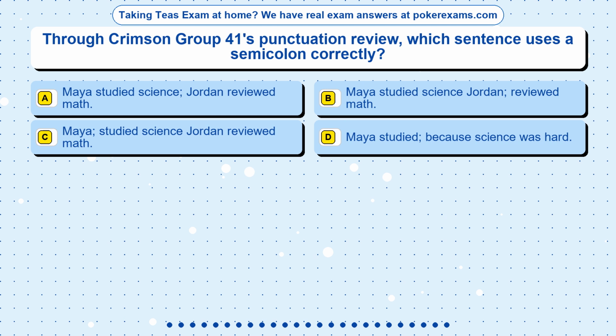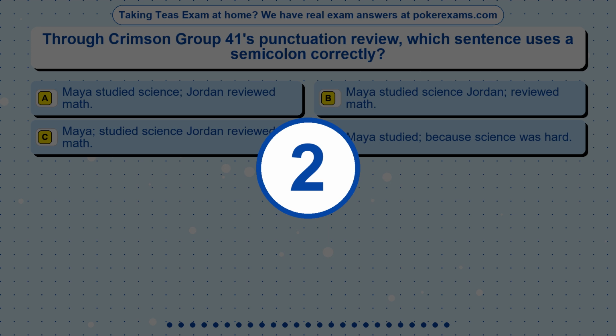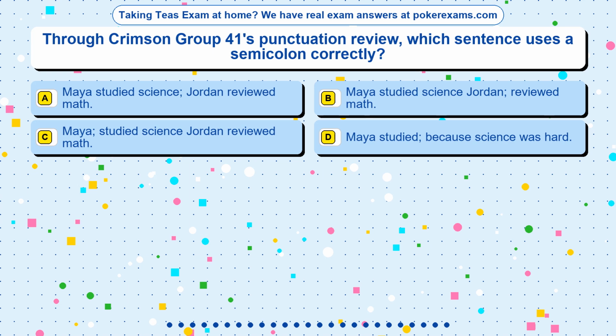Question 23. Through Crimson Group 41's punctuation review, which sentence uses a semicolon correctly? Option A, Maya studied science, Jordan reviewed math. Option B, Maya studied science, Jordan reviewed math. Option C, Maya studied science, Jordan reviewed math. Option D, Maya studied because science was hard. The correct answer is option.